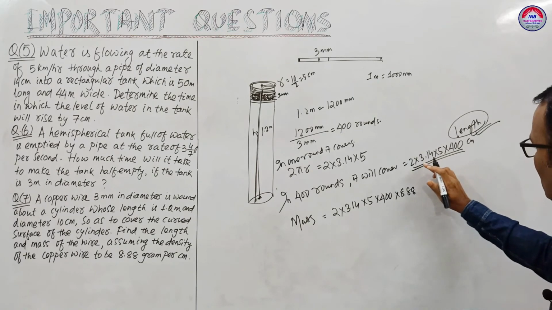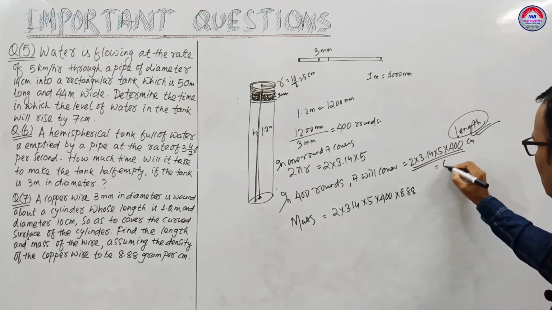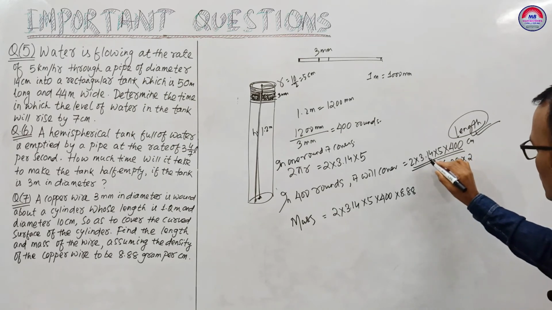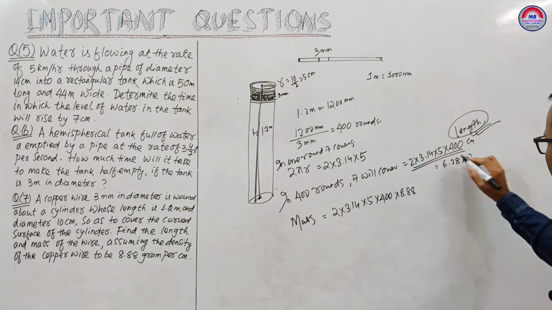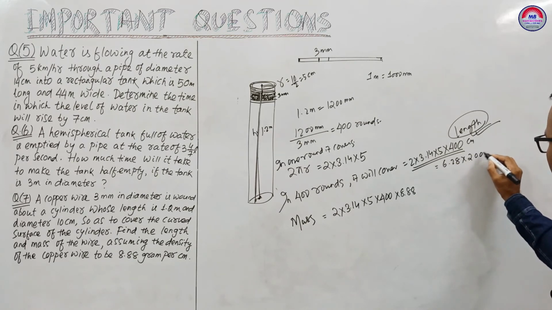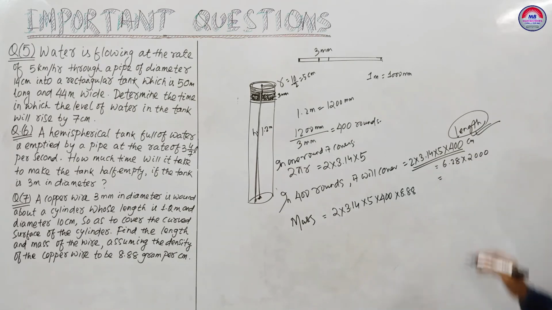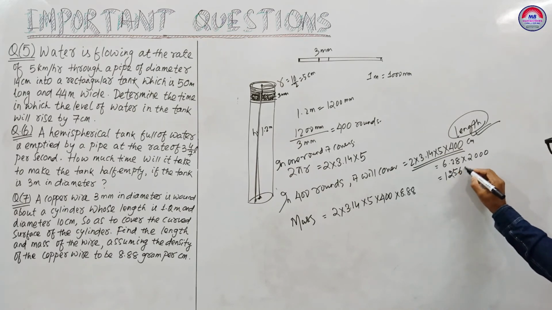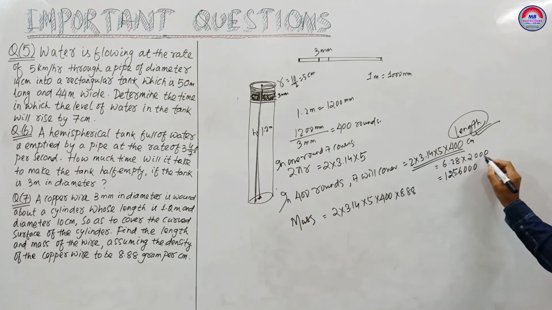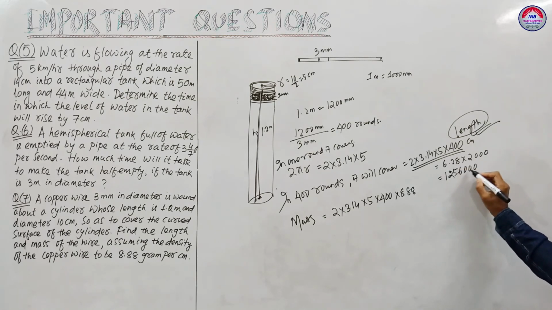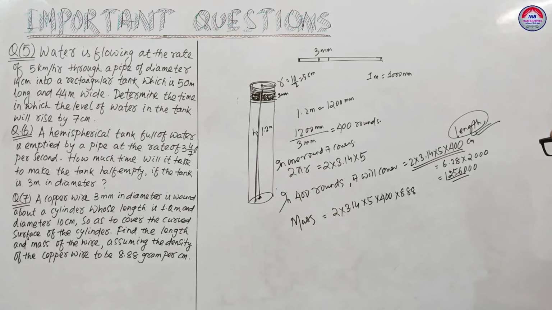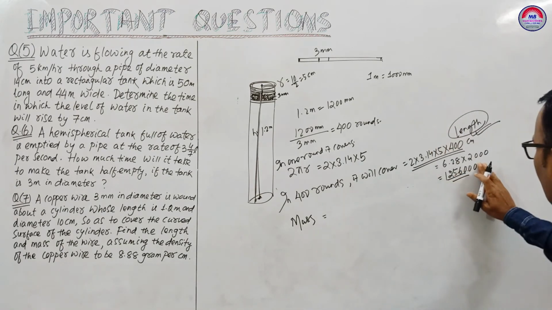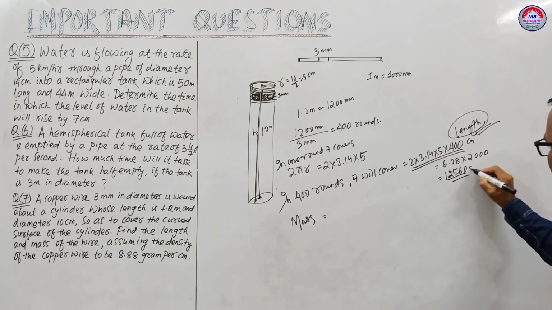Otherwise you can multiply here also: 6.28 into 2000, which gives 12,560 centimeter.